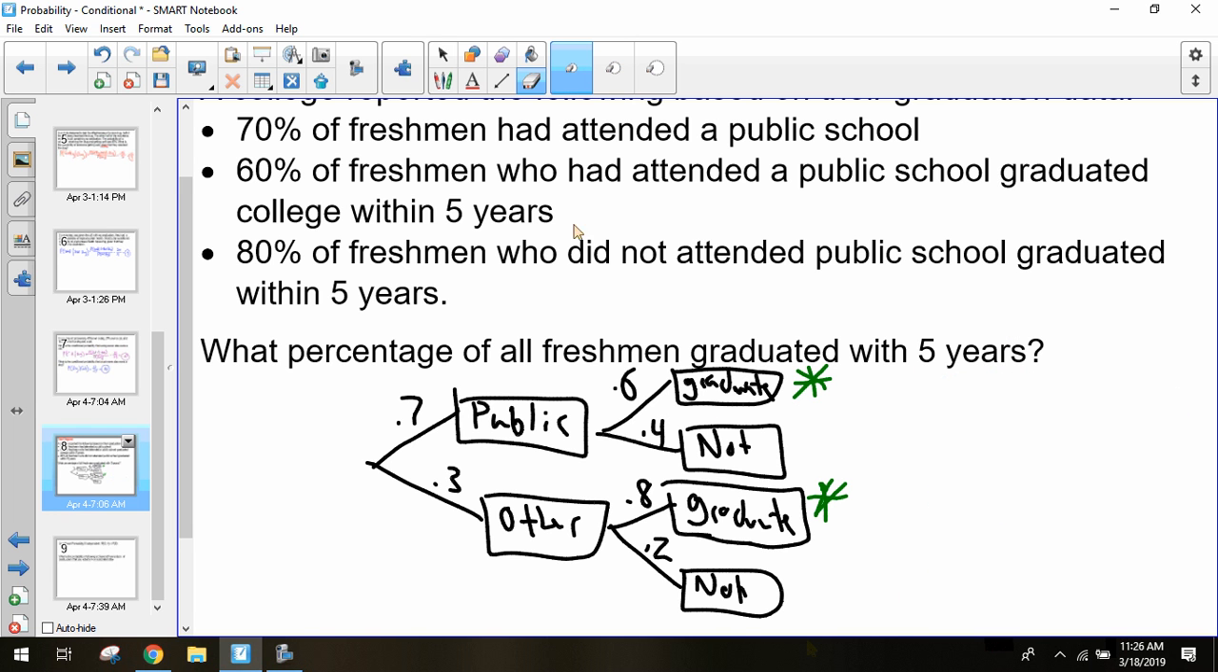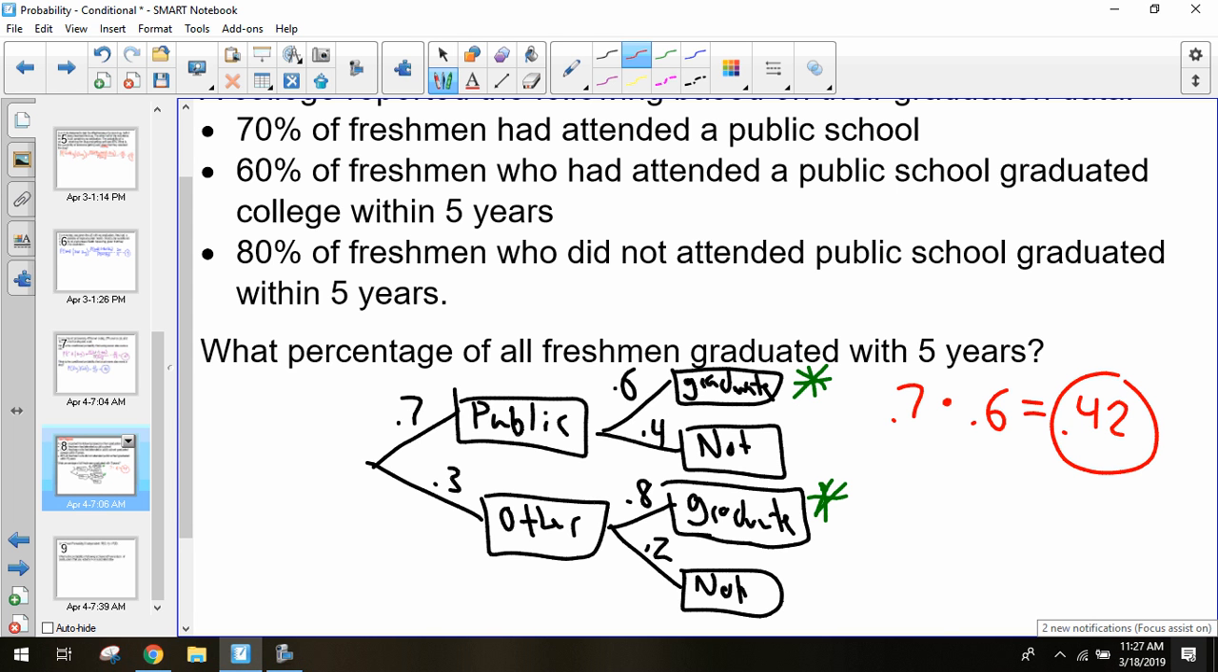In order to find what 60% of 70% is, we take 70%, multiply by 60%, and that gives us a percentage. We multiply these two together, so 0.42. That is my percentage of being a public school student and graduating within 5 years. Are we okay with that? What was that?